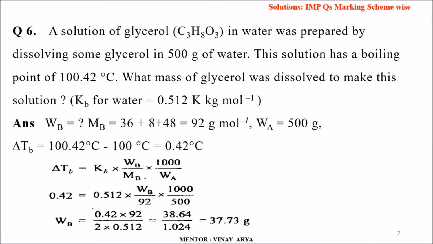I repeat, delta Tb is equal to 100.42 degrees Celsius minus 100 degrees Celsius, which is equal to 0.42 degrees Celsius. The relation which we are considering is delta Tb is equal to Kb into Wb upon Mb into 1000 upon Wa. Substituting the values, 0.42 is equal to 0.512 into Wb upon 92 into 1000 upon 500, or Wb becomes equal to 0.42 into 92 upon 2 into 0.512, which is equal to 38.64 upon 1.024. When simplified, it becomes equal to 37.73 grams.